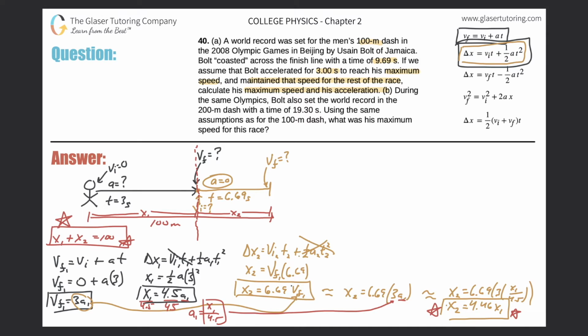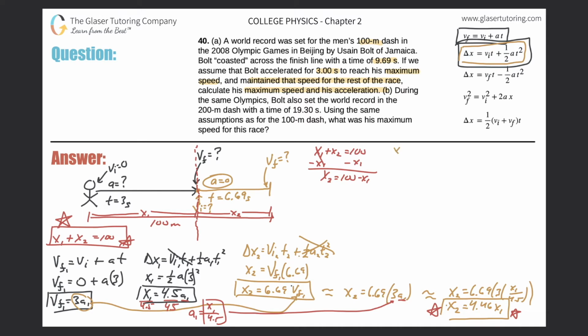Let me write them here at the top again. So x1 plus x2 is equal to 100. I'll solve this thing for x2, so just subtract the x1. So x2 now is equal to 100 minus x1. Great. And let me rewrite the equation that I came up with at the bottom.